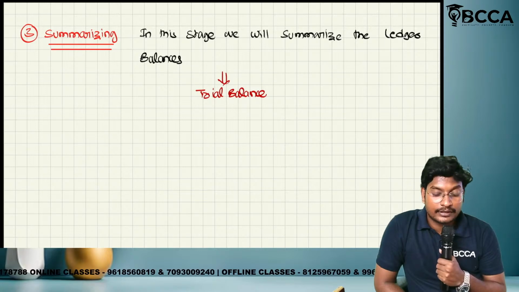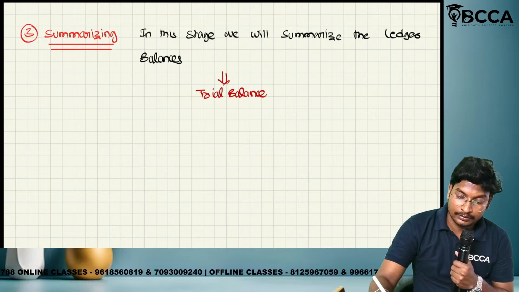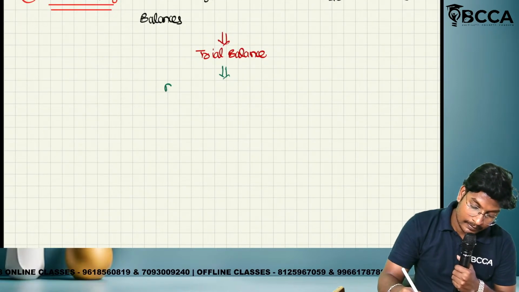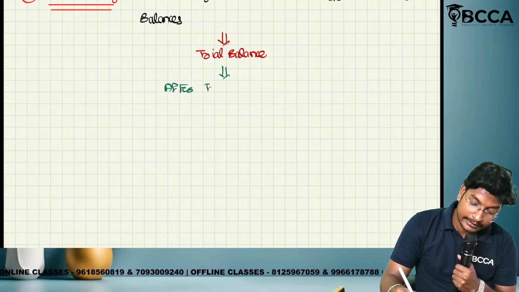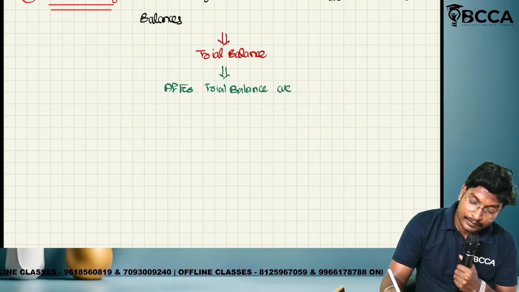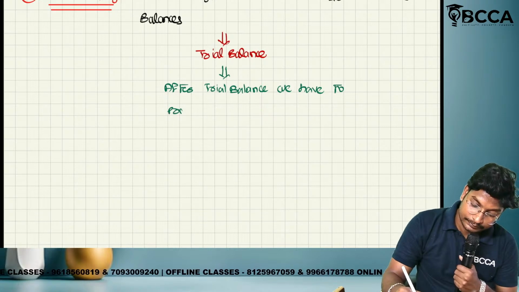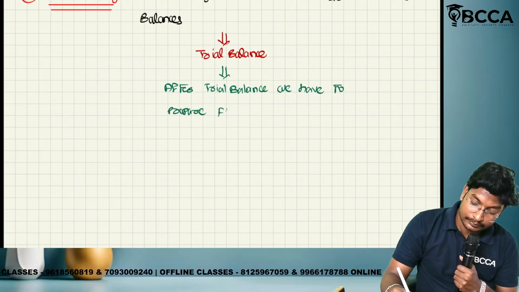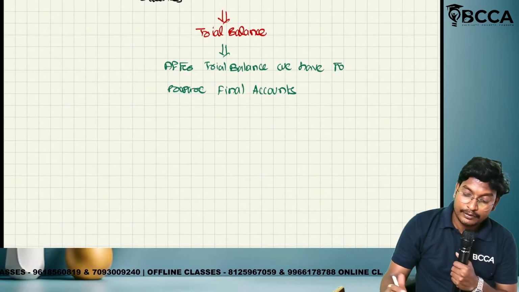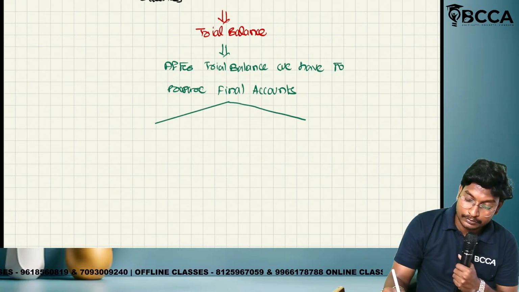What is after trial balance? What do we have to do? We have to prepare the final accounts. Why do we prepare the final accounts? In order to find out the two objectives of accounting. What are the two objectives?